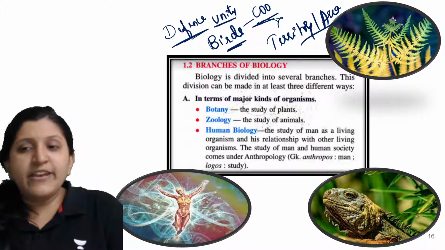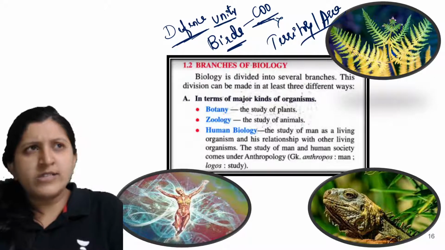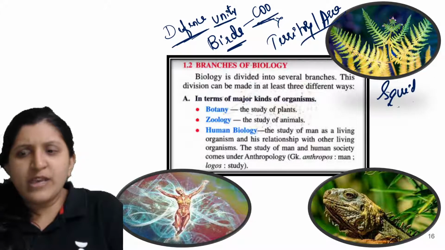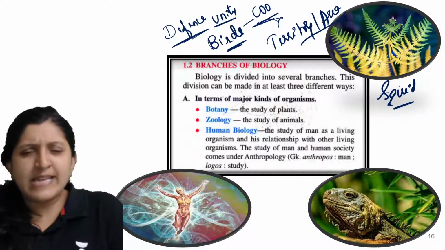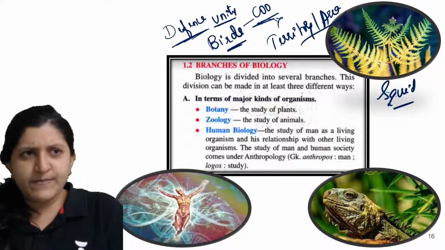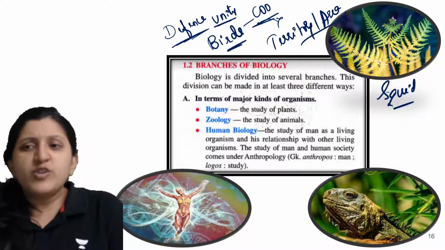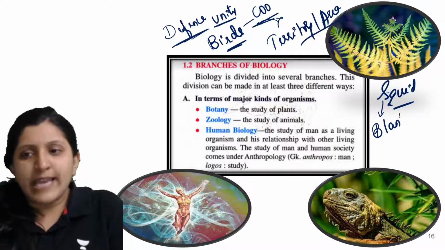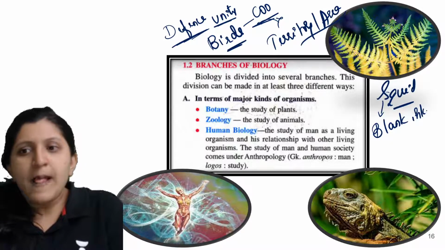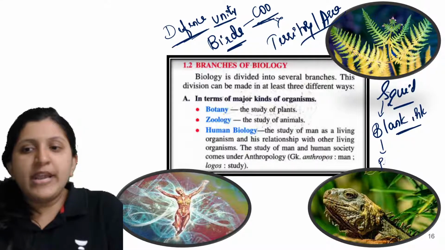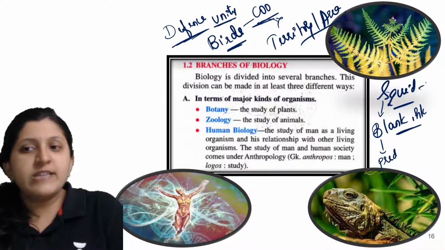Then if you observe a squid, do you know squid, which can also be called by one more name? What it does is, it has a black ink in its anus. It is always in the water.